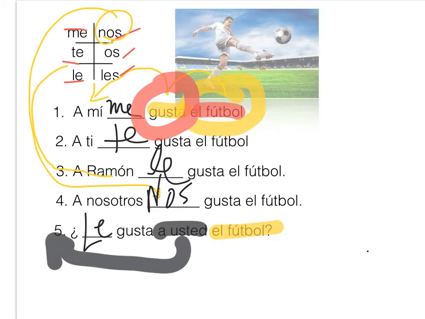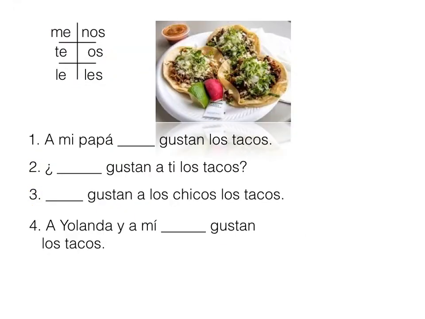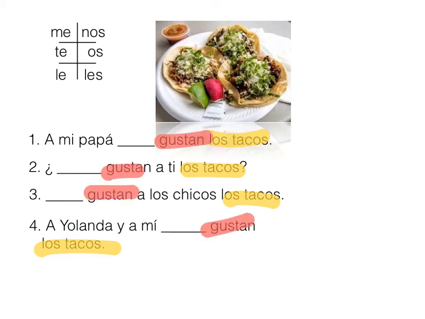I mentioned the word reflexive. I meant to say indirect object pronoun. So what we like here, what's giving us pleasure, giving all of the different subjects here pleasure, are these yummy looking street tacos. So los tacos are plural. And that is why you're seeing the verb gustar in the plural form. It has nothing to do with the person who likes the tacos. It has to do with the object that is giving you pleasure.